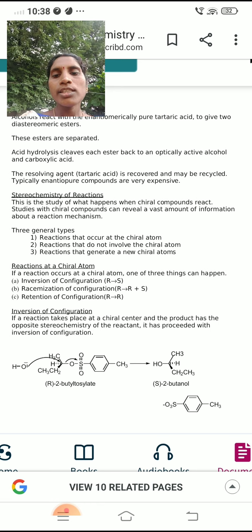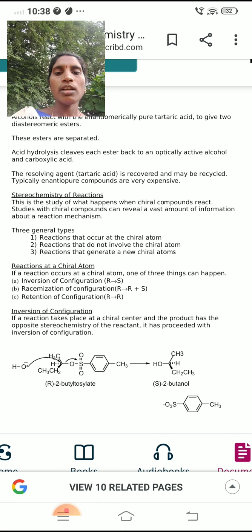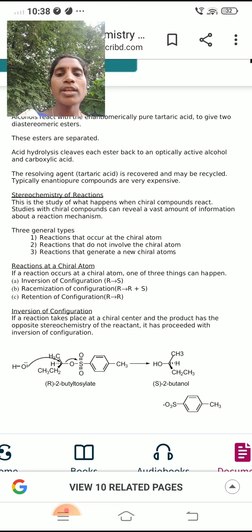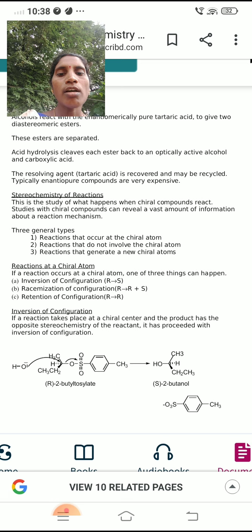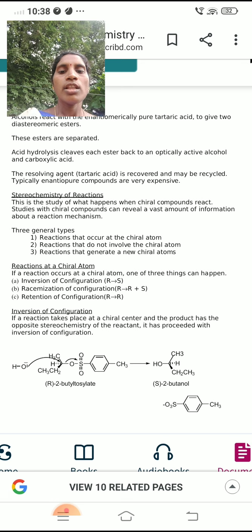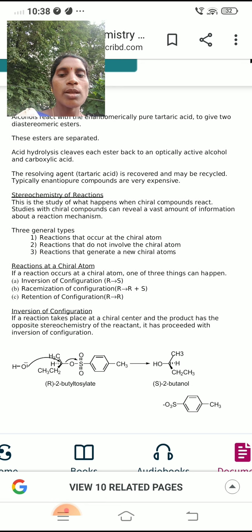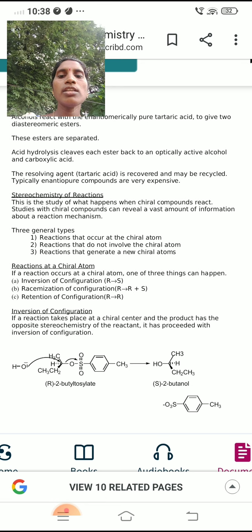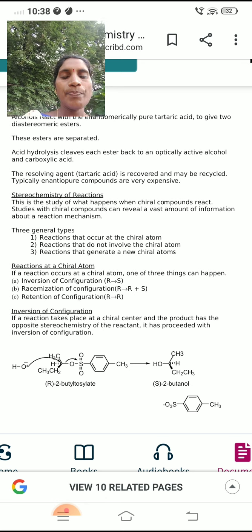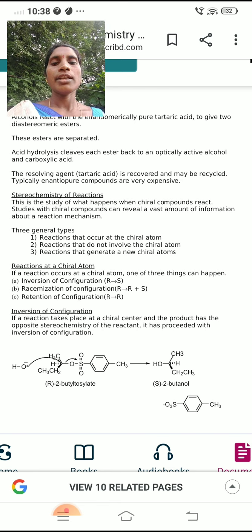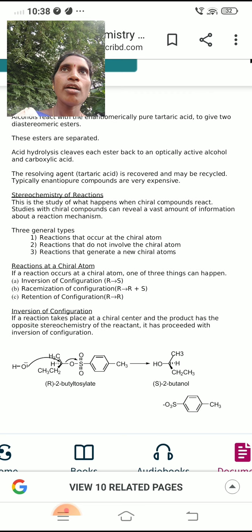The third is retention of configuration. The substrate configuration, whether R or S, is unchanged, so the substrate having R configuration retains the R configuration.